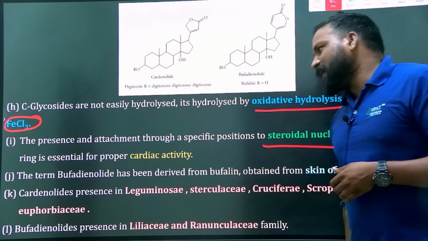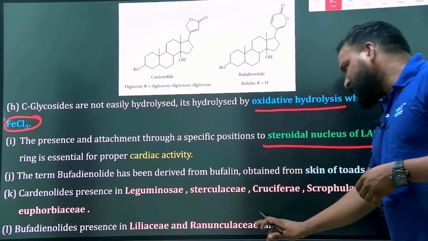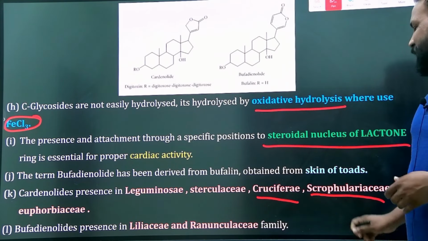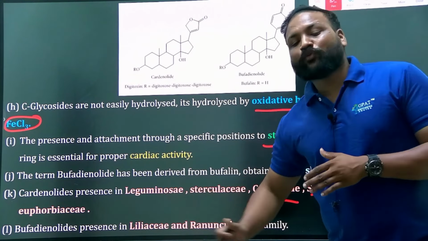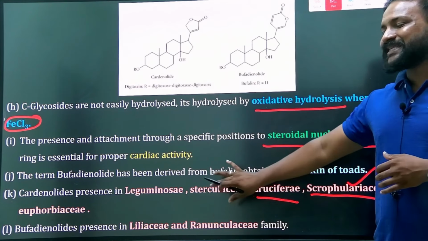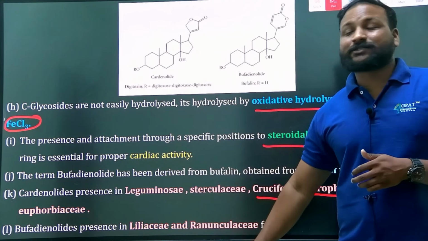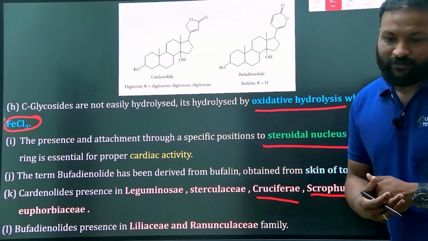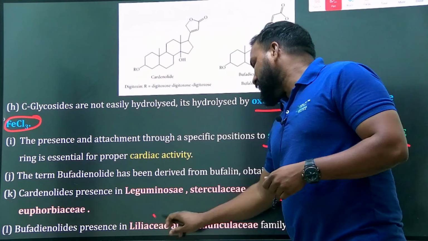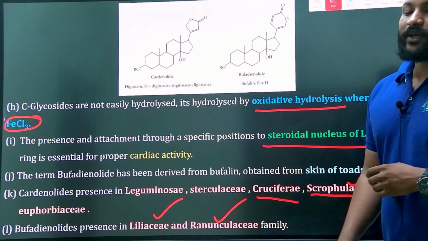And yes, if you see the distribution or biological sources, in which families can they be found abundantly? Leguminosae, Apocynaceae, Cruciferae, Scrophulariaceae, for example Digitalis. In these families we can find the cardenolides, whereas bufadienolides can be found only in the Liliaceae and Ranunculaceae families. They are very limited.